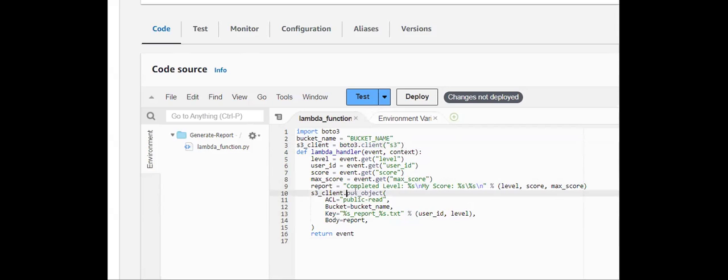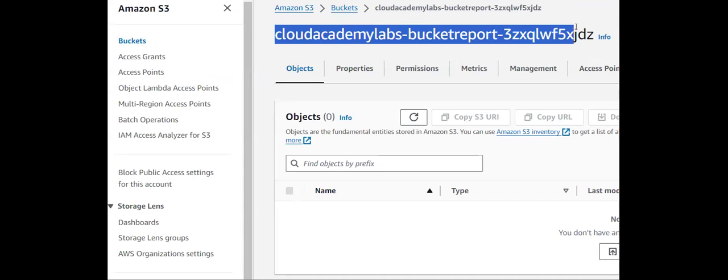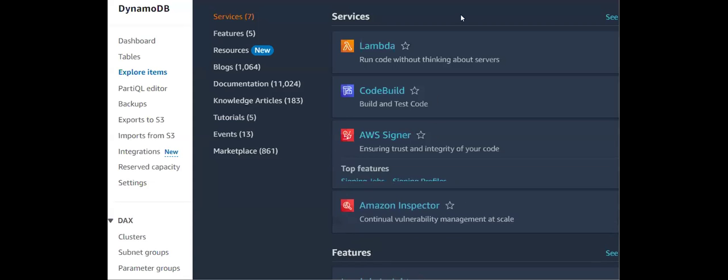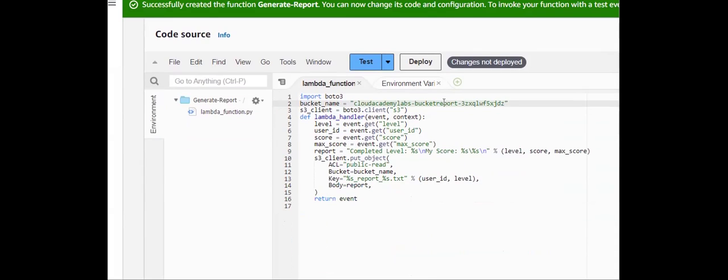Then we used this put object function in order to put our object inside our S3 bucket, along with the S3 client that we previously defined. Here we need to provide our bucket name. I'm going to copy my S3 bucket name to provide there. I came back to my S3 management console and opened the bucket. Here you can see objects are 0. Now I'm providing it here, so we successfully provided this bucket name.